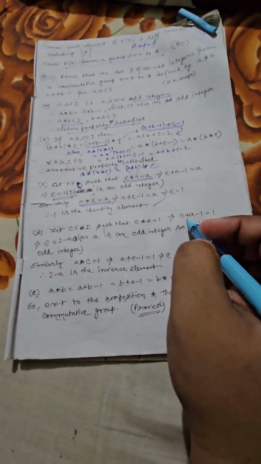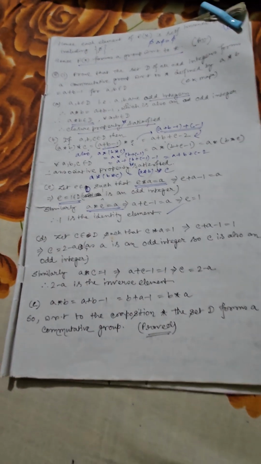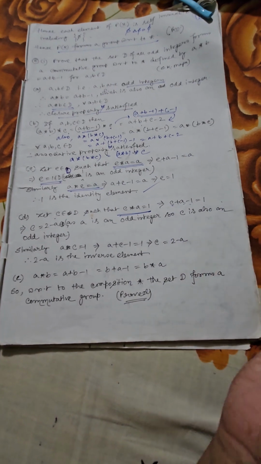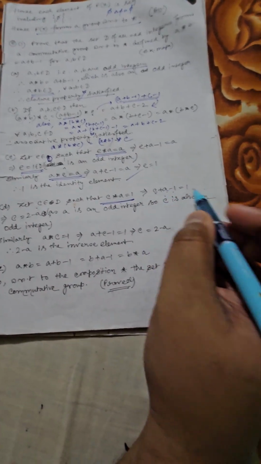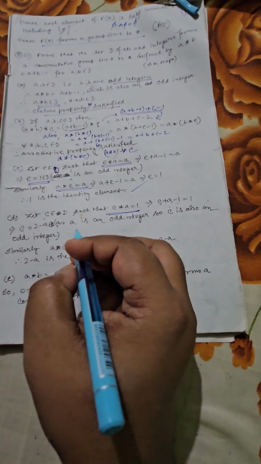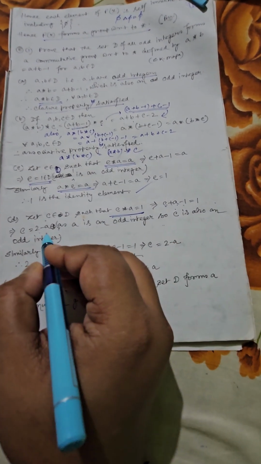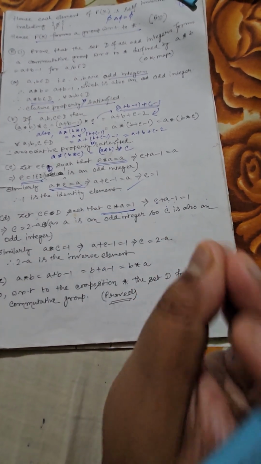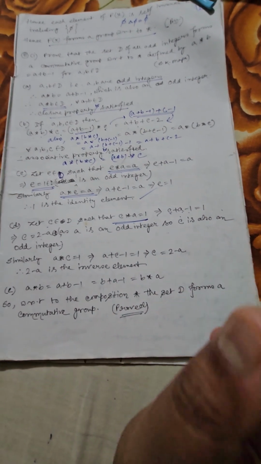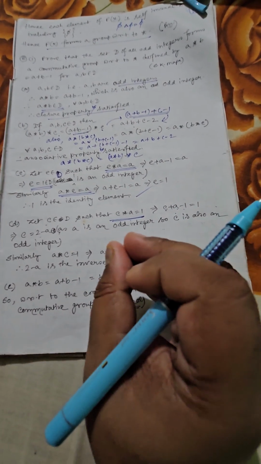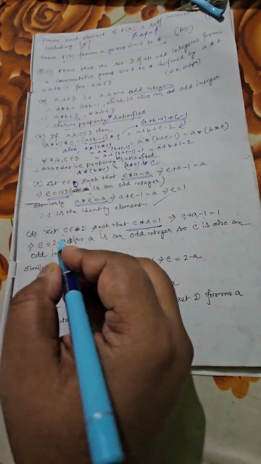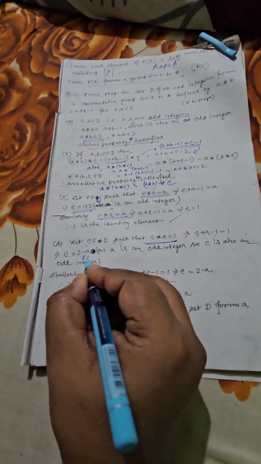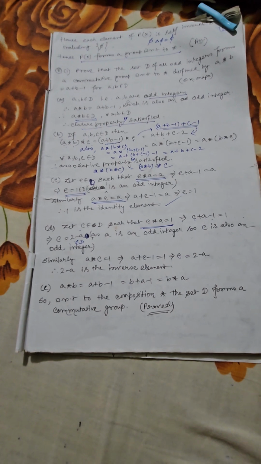Finally, we need to find the existence of the inverse. You can see C belongs to D. I have taken C as the inverse element of A. So C star A will be C plus A minus 1, that is equal to 1. So from here C will be 2 minus A, because A is an odd integer. So technically if I want to find 2 minus A, for example you have taken A equal to 5, so 2 minus 5, that is also odd. You have taken 3, that is also odd. Even if you choose A equals minus 3, 2 minus of minus 3, that is plus 5. So every time whenever A is odd, technically you can say 2 minus A is also odd. So it is also a part of D.